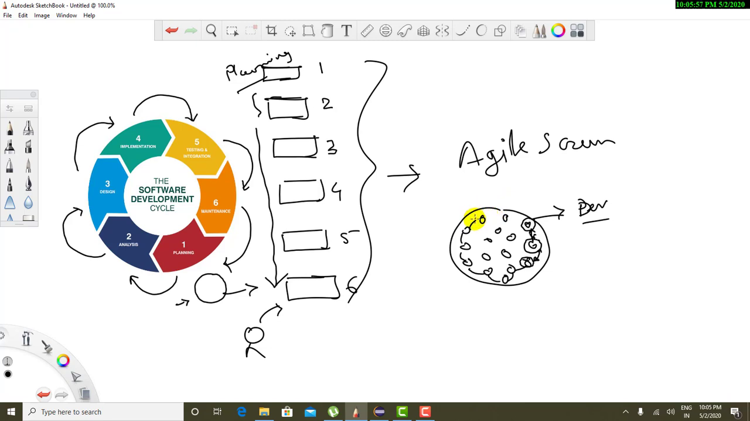What we are going to talk about in this session is BDD, that is behavior driven development.